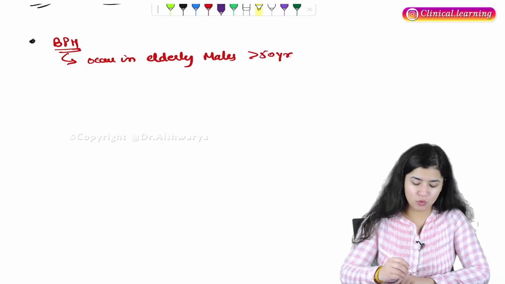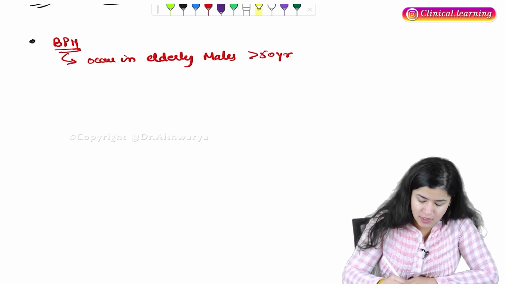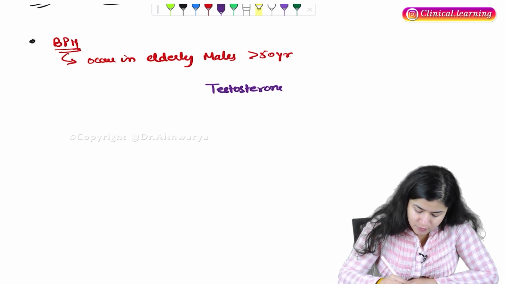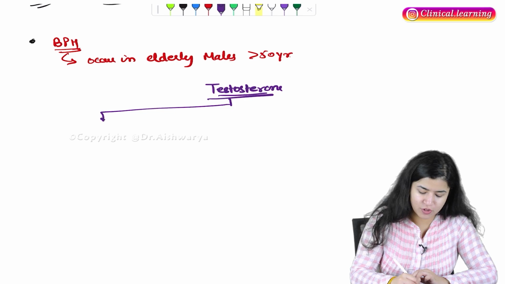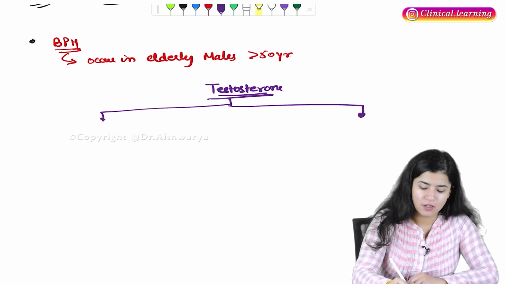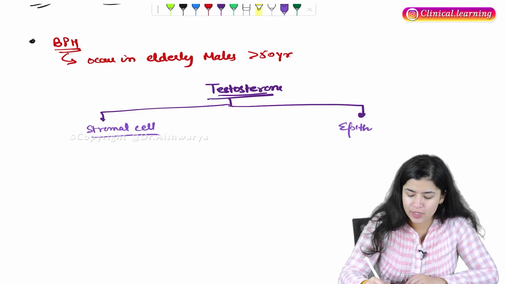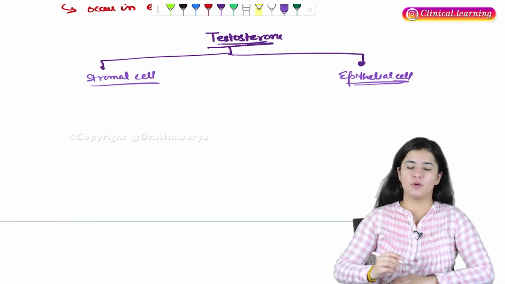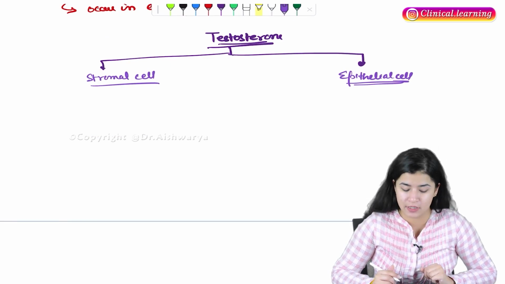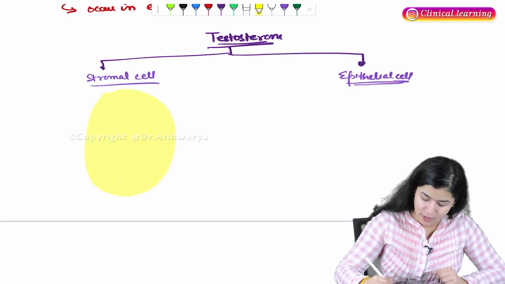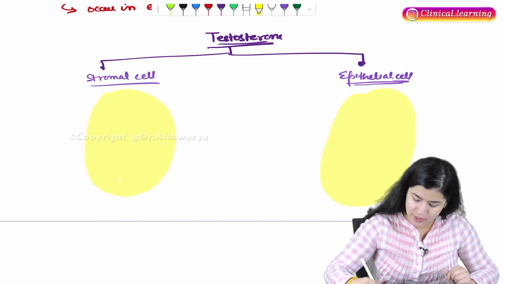Now, what generally happens in BPH? What is the pathophysiology? See, this is testosterone. And generally in the prostate, we have two cells. First cell is the stromal cell, and second one is the epithelial cell. So we have two types of cell in the prostate, stromal and epithelial cells. This is a stromal cell I am drawing, and here there is an epithelial cell.